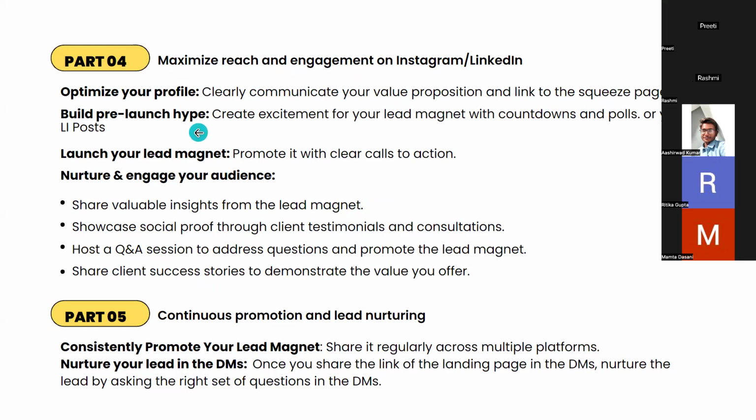You build pre-launch hype, right? Before launching your lead magnet, you hype it up. Create excitement for it with countdowns, polls, or LinkedIn posts.